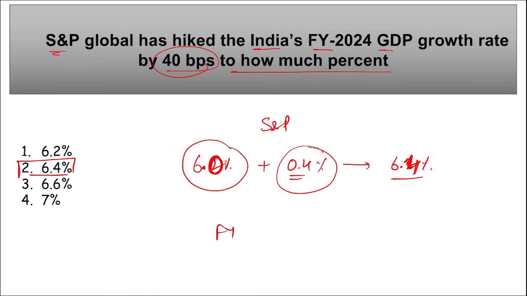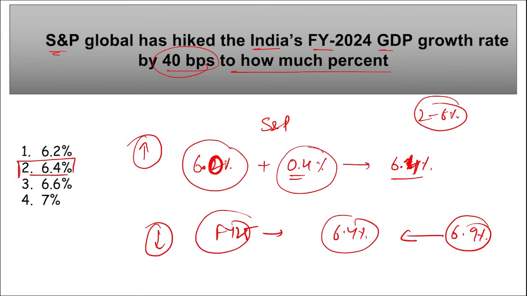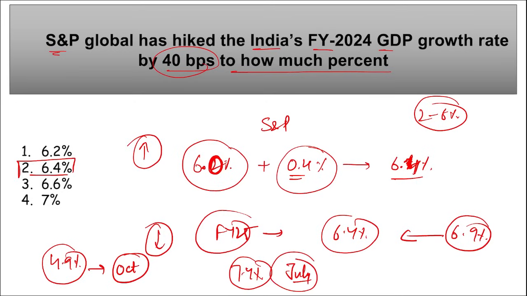If we talk about fiscal year 25, the GDP projection has been reduced to 6.4% only, that was earlier 6.9%. For 2024 it has been increased, but for 2025 it has been decreased, right. What is the target of inflation for RBI? It is between 2 to 6%, right. And if we talk about the inflation for CPI, that was 4.9% in the month of October, right. That was 7.4% in the month of July, correct.